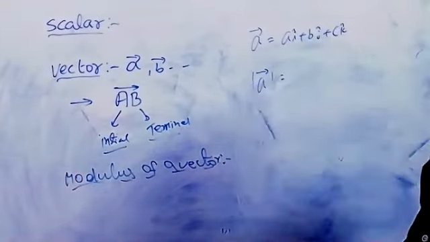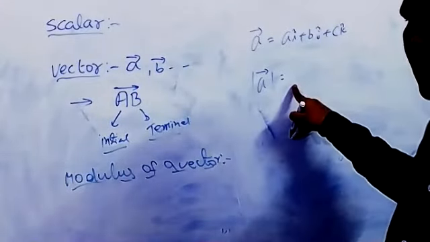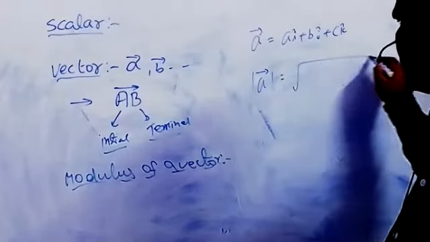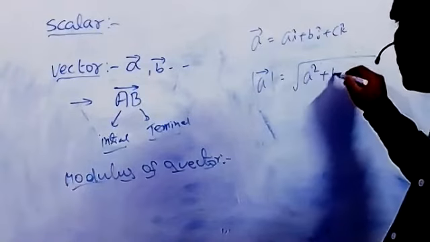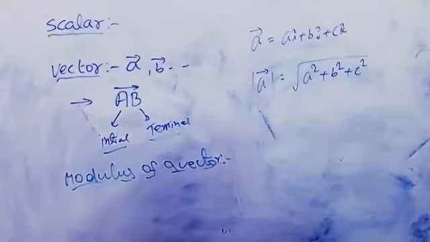The formula is the root of a square plus b square plus c square. Remember this. Even in 3D, whenever we find direction cosines, the same thing is required.